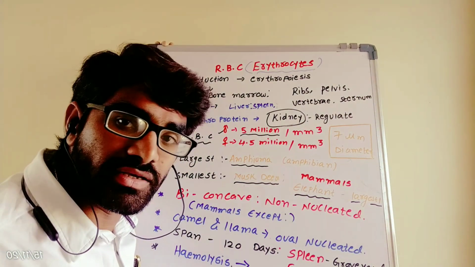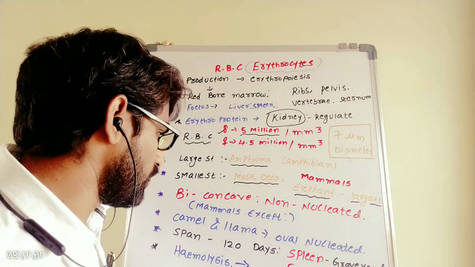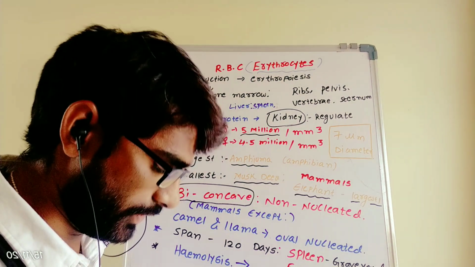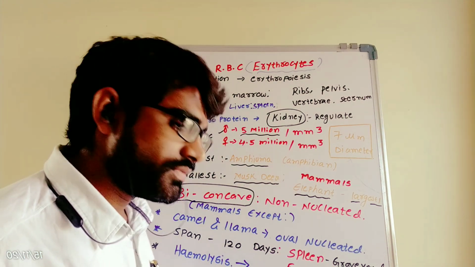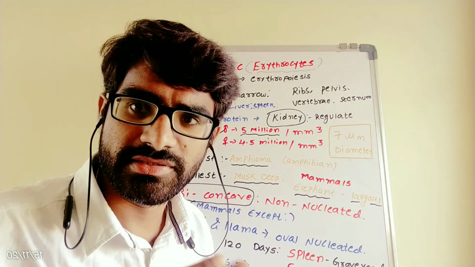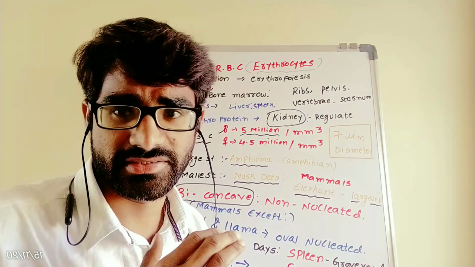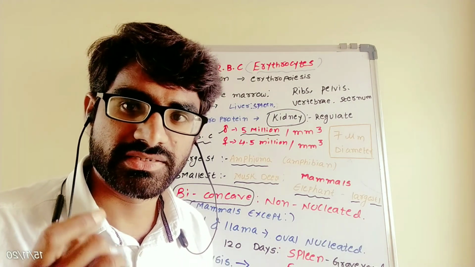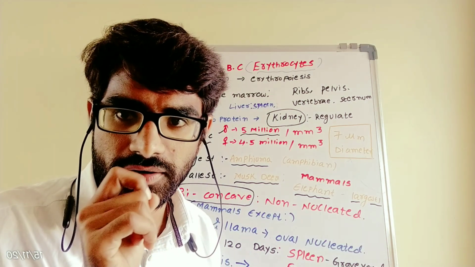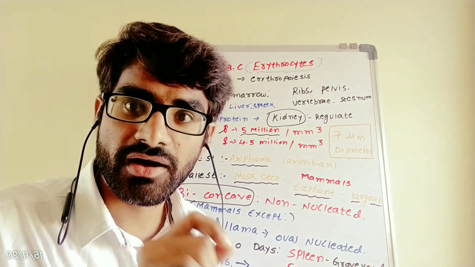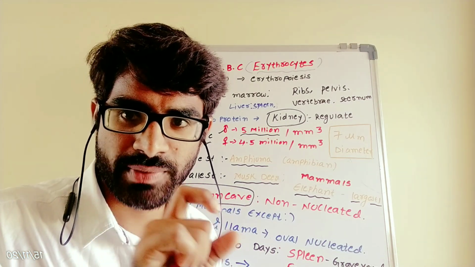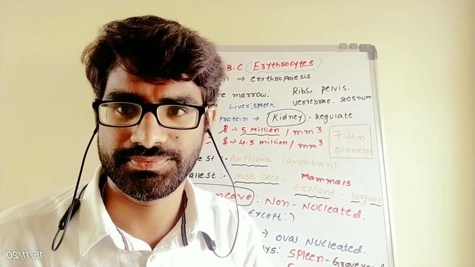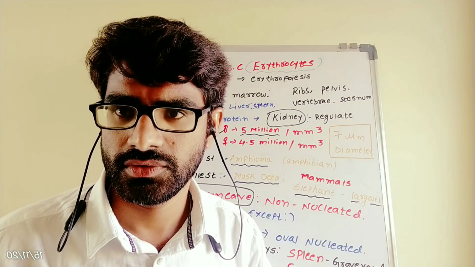And the shape of RBC, very important. The shape of RBC is biconcave. The shape of RBC, and in white blood cells also, you have to read very carefully, because there is a chance of a question on shape. And next, the lifespan of these cells. The lifespan of RBC is nearly 120 days or 4 months.